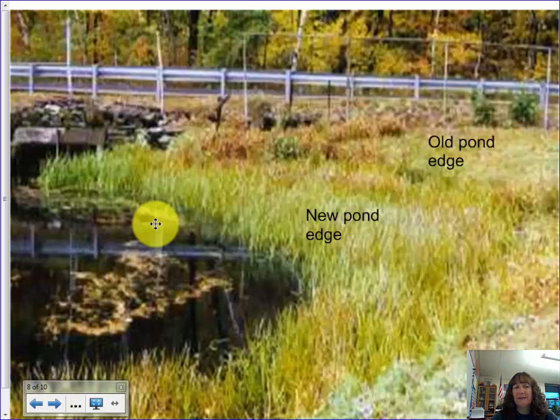Here's an example of that happening in real life. You can see the old pond edge is right along here, if you can kind of see that edge where the grasses change colors. And now this year the pond has crept in this far, and over time it'll keep creeping and creeping closer to the center until there's no pond left at all.